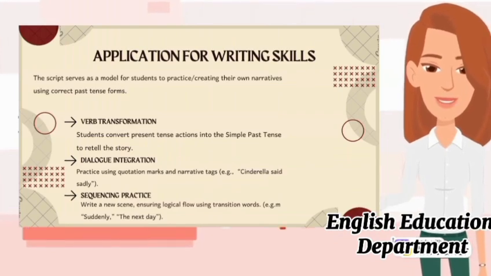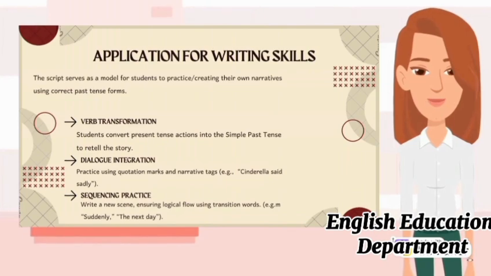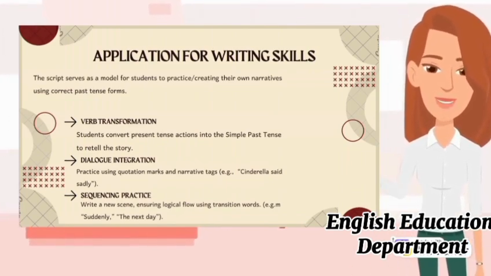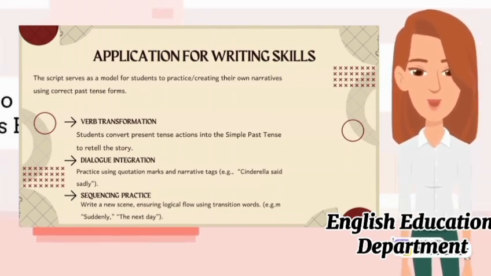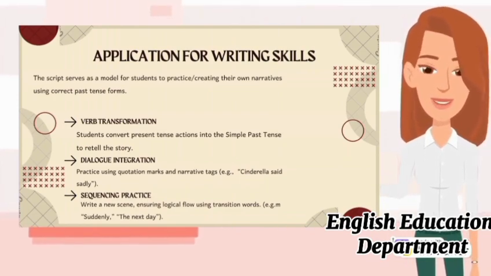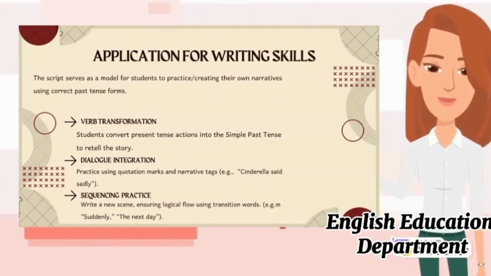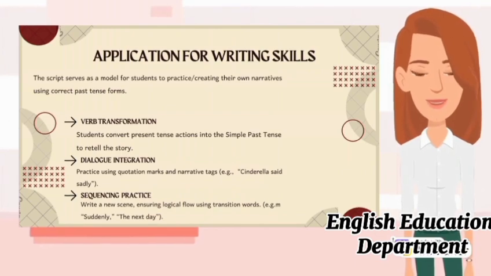And the next material, application for writing skill. The script serves as a model for students to create their own narratives using correct past tense forms and story sequence. The application for writing skill: 1. Verb transformation. Students convert present tense actions into simple past tense to retell the story.